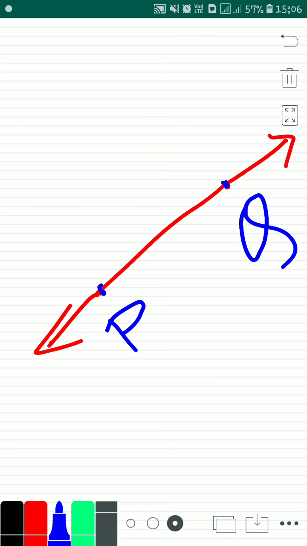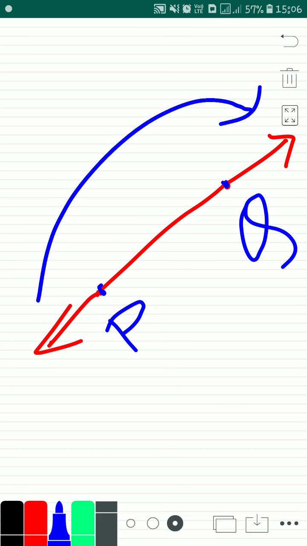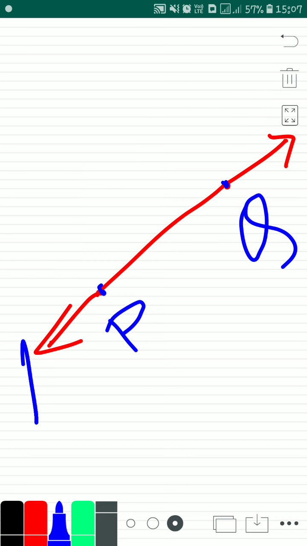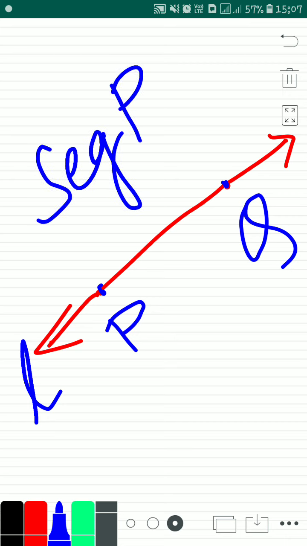You can read it as QP also and PQ also, in any way, because it has 2 arrows. Next, if you want to name the whole line, it can be named with a small letter, that is line L. And if you have to name the segment, it comes in capital letters, that is segment PQ or QP.